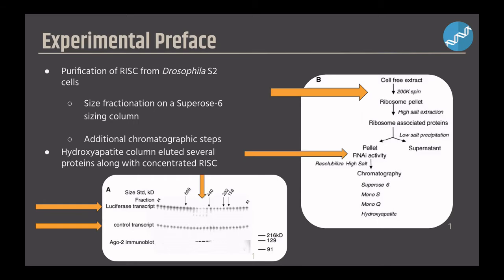The fraction of peak activity of this column was then run through an SDS-PAGE gel, which separates proteins by size, and the results yielded that the complex wasn't fully purified, as it showed 4 bands. The different sizes indicated that there were proteins interacting with the RISC fraction.